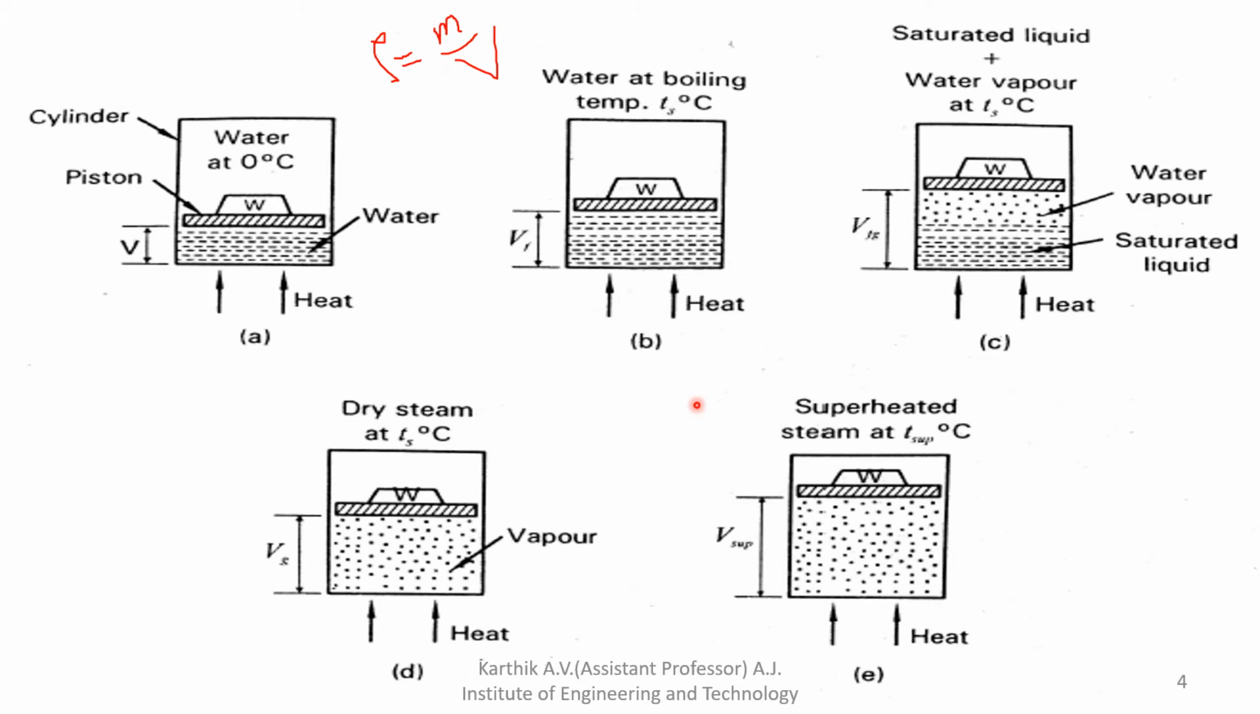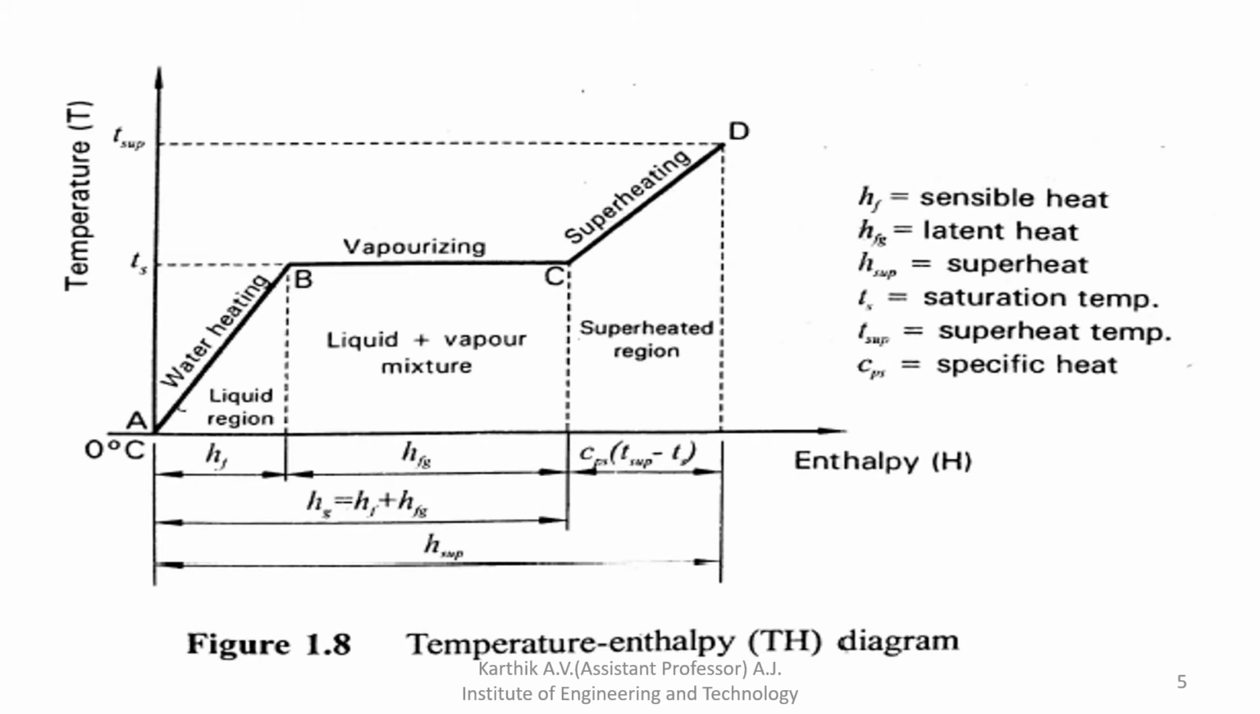So if they ask you to explain the steam formation with a neat sketch, you have to draw these 5 diagrams, along with the TH diagram. This is a temperature-enthalpy diagram, with temperature on the y axis and enthalpy on the x axis. The procedure is the same as before, that was the experimental method of formation of steam. This is the graphical method of formation of steam. That is the difference.